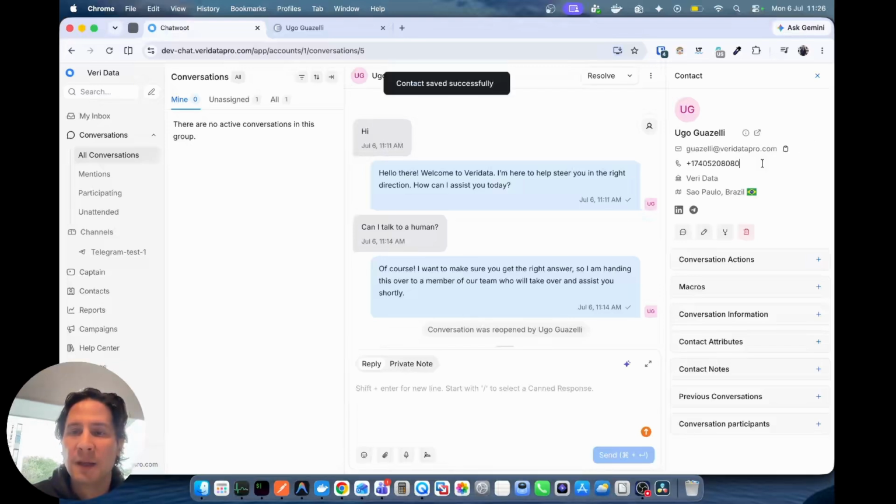And by the way, I changed my phone number as well. So my phone number is not gonna be 8080, it's gonna be 8081 at the end. But by mistake, instead of pressing just one time, I press twice. And I'm just gonna save. And you can see that the contact was saved successfully.